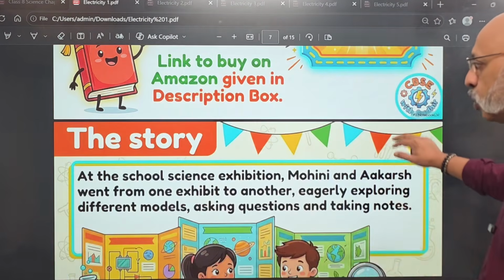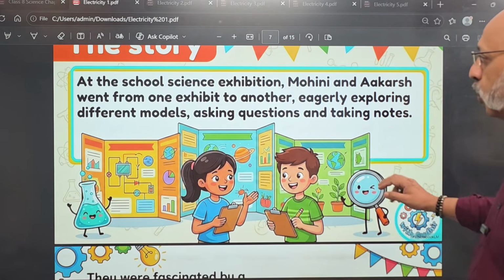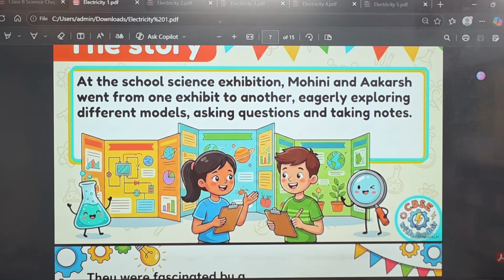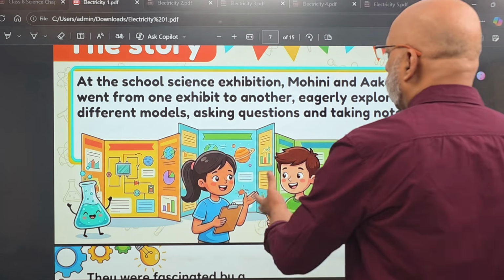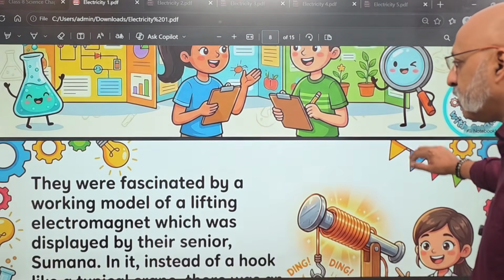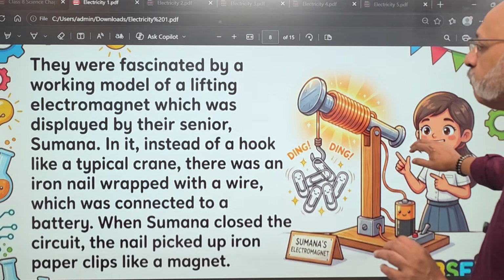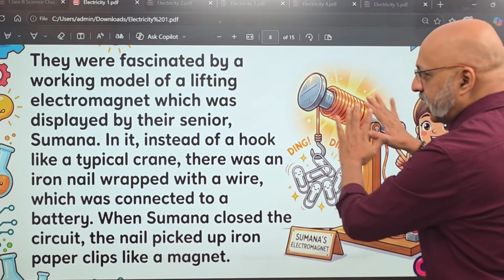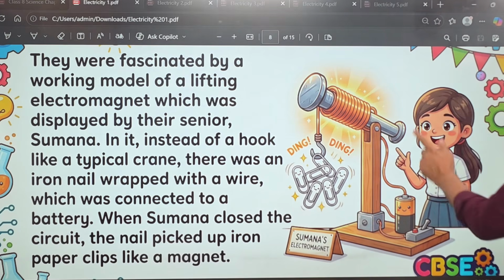Okay, now let's look at the story which is there in your textbook. At the school science exhibition, Mohini and Akarsh went from one exhibit to another, eagerly exploring different models, asking questions and taking notes. Like all science exhibitions, which are very fascinating, you look at different models and you feel very fascinated by that. Now they were fascinated by the working model of a lifting electromagnet. Now this is an electromagnet which has been created by their senior, whose name is Sumana.